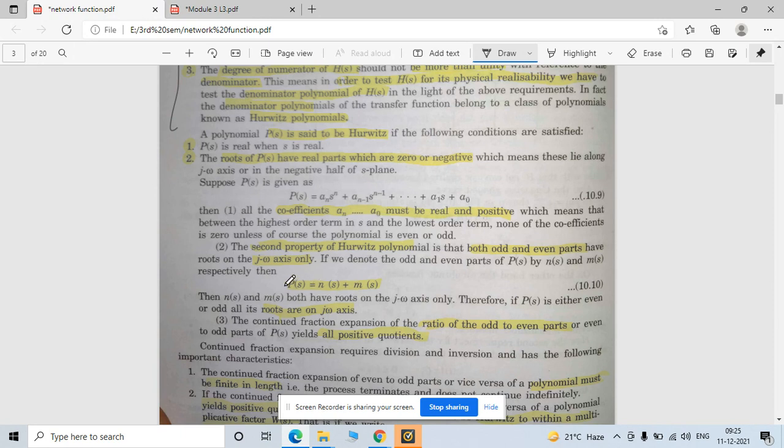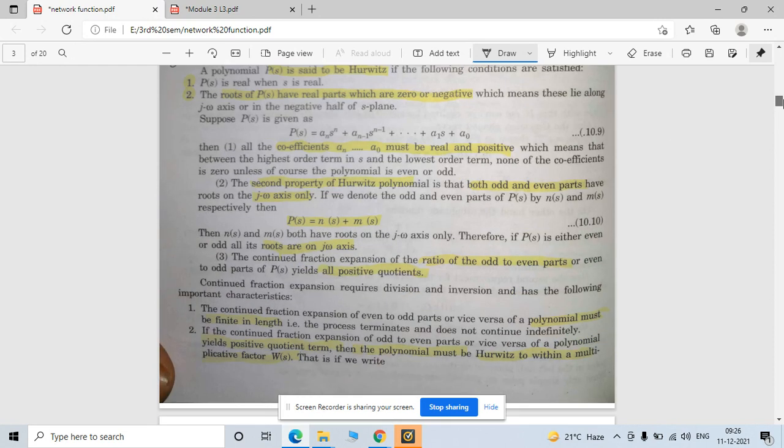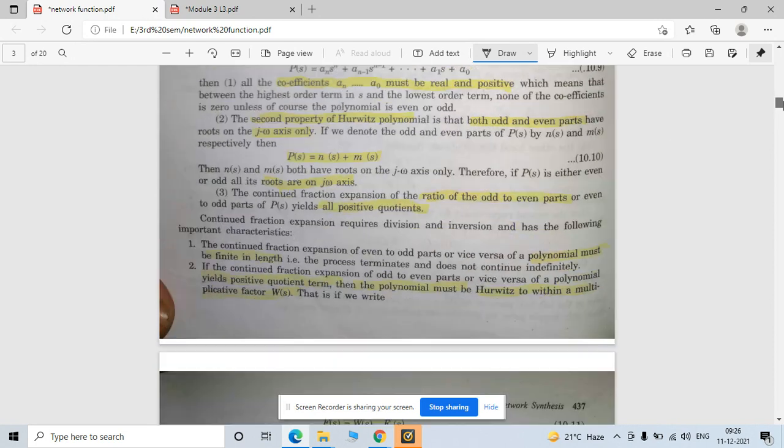P(s) is nothing but the sum of even plus odd parts, where N is the odd part of this function and M is the even part of your function, and the coefficients must be real and positive.